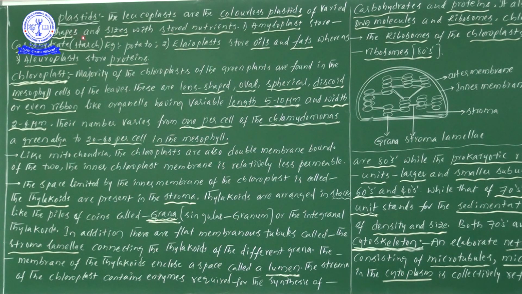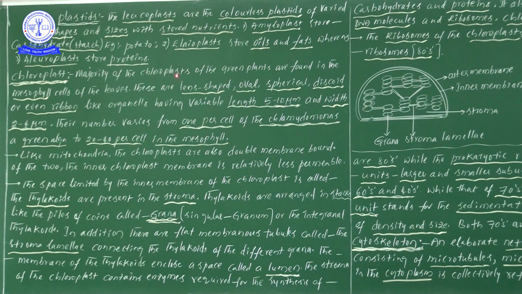Now in plastids, we have discussed the information regarding colorless plastids. Now let us start to discuss another one, that is chloroplast. In the previous video we learned chloroplast contains green color pigments. So we learned this point, isn't it? Now the point I am going to give you is that the majority of the chloroplasts of the green plants are found in the mesophyll cells.